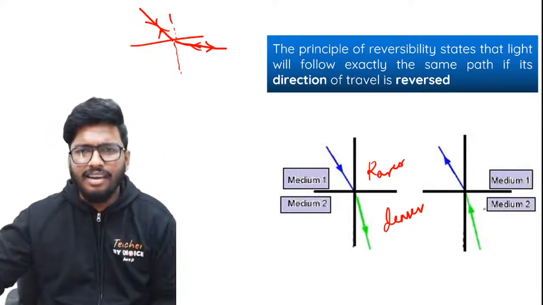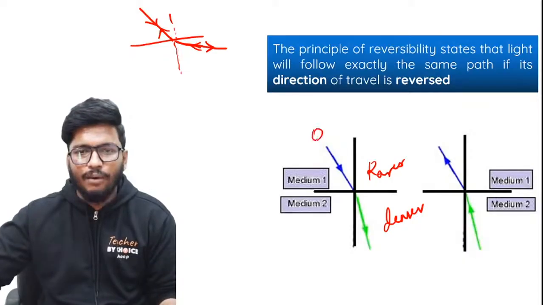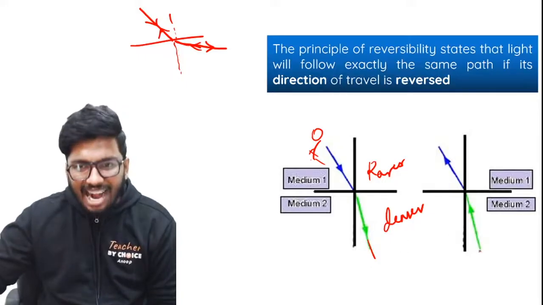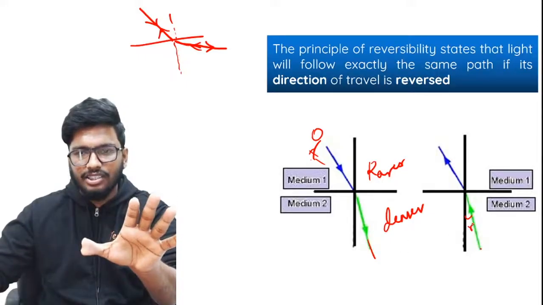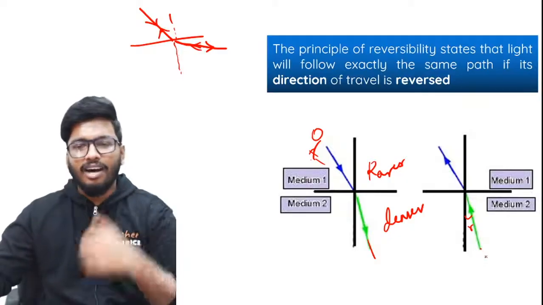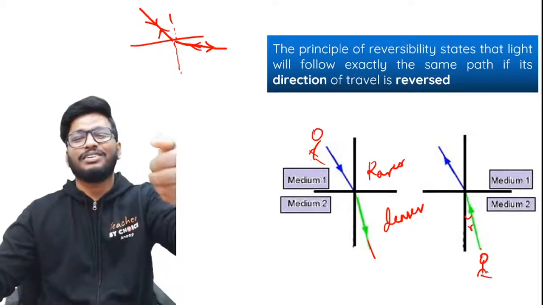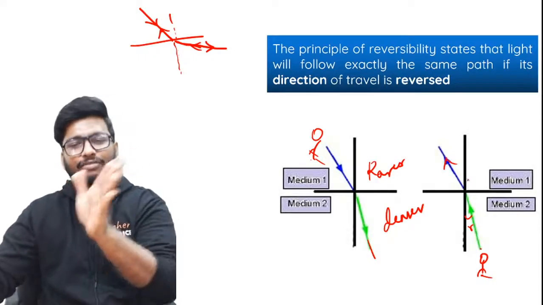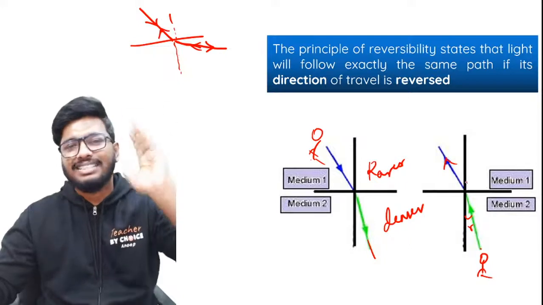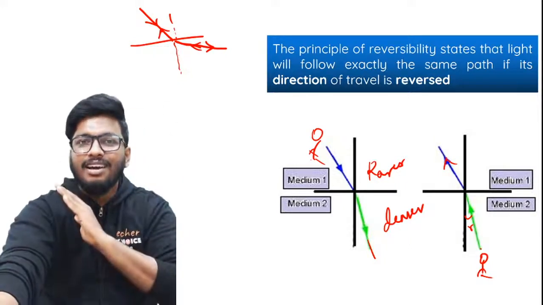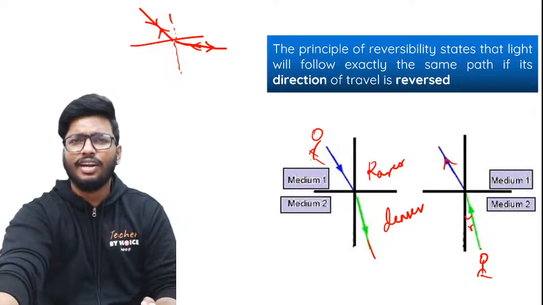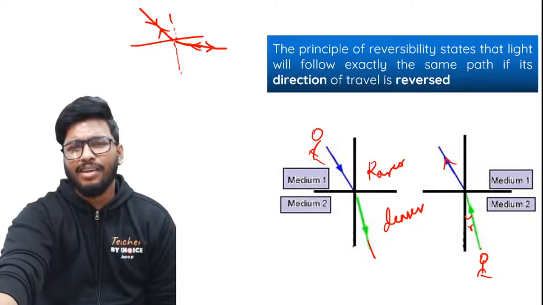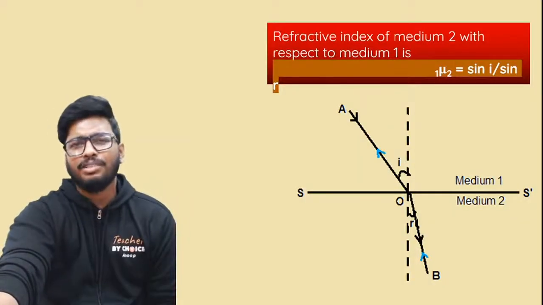So here also, like I told you, if you're standing over here and shining light, and you see that the refraction is like this and the ray of light is passing like this, now if you stand over here at the exact angle of refraction and start sending a laser light, the ray of light after refraction will follow the exact same path, because this is how light travels. Light always prefers to travel in a straight line. So even if you reverse the path, it's always going to be the same. And this is what is called the principle of reversibility.